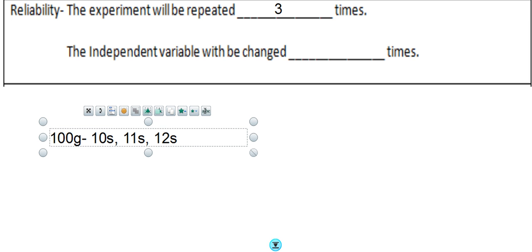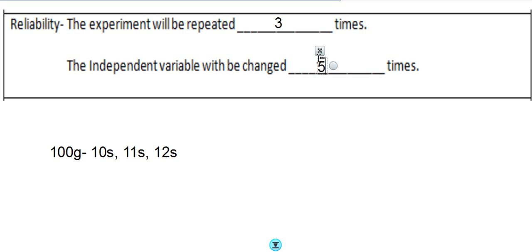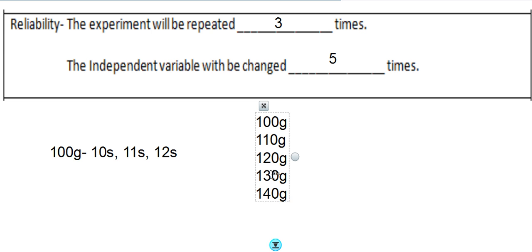And the number of times that we change our variable is always 5 times. So in other words, I would have to have 5 different variations of my variable. So 100 grams, 110 grams, 120 grams, 130 grams, and 140 grams.